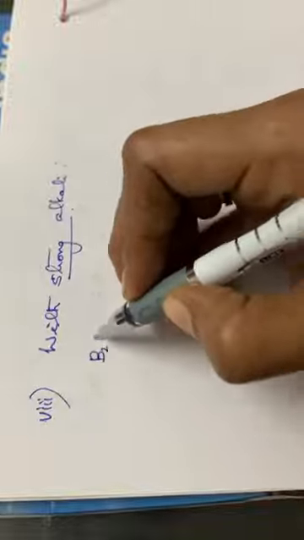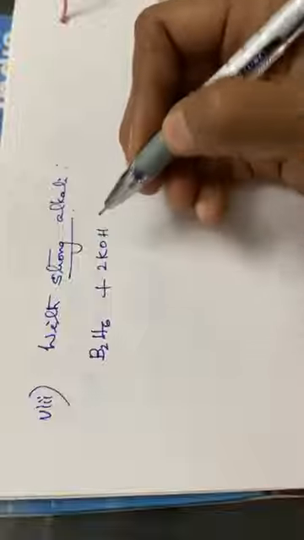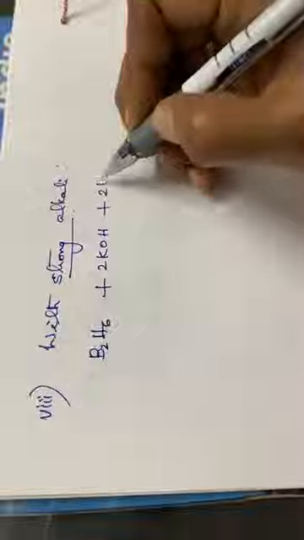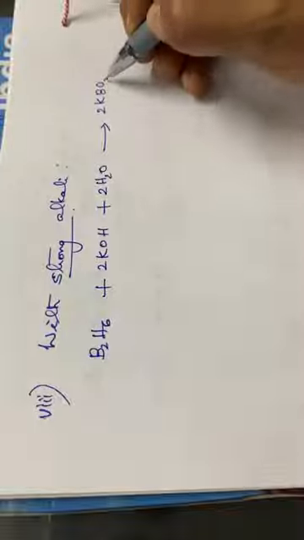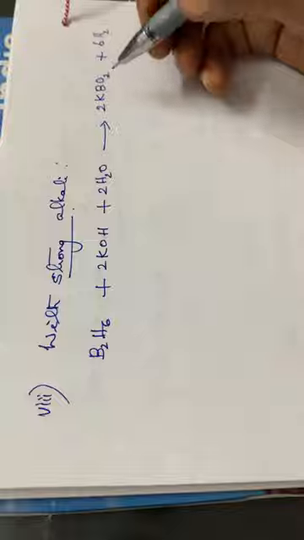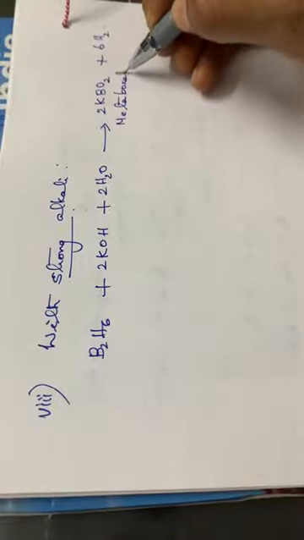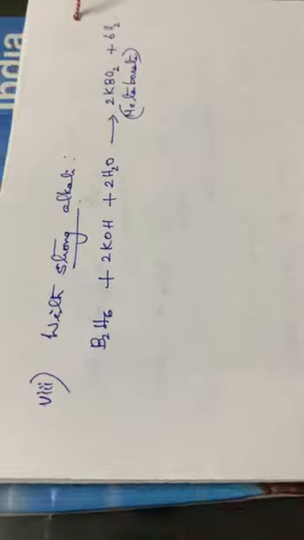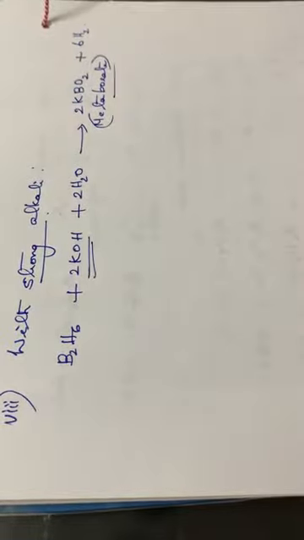Diborane B2H6 plus 2 molecules of KOH, strong alkali, plus 2 molecules of water, giving 2 KBO2 plus 6H2. KBO2 is metaborate. That is another reaction. So with a strong alkali, it gives metaborate.